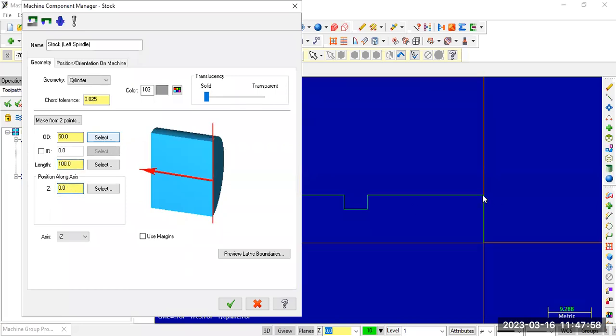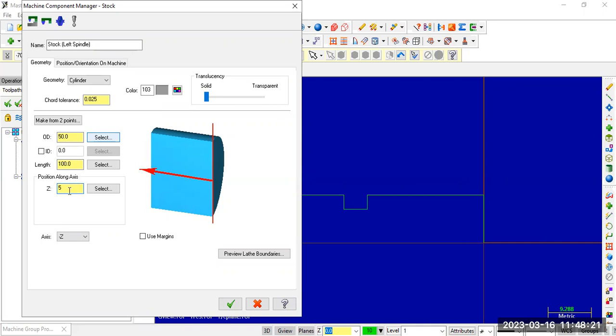Next, position along x-axis. Towards the right extreme we need to perform the facing operation, so we need some extra material towards the right side also. For that, I am giving 5 mm extra towards the right side.